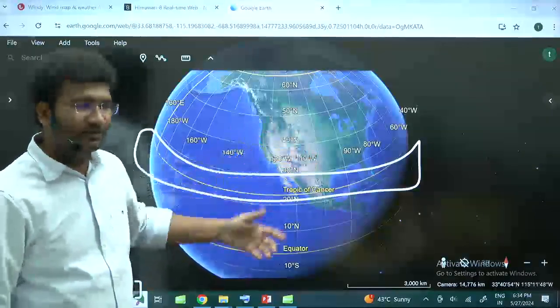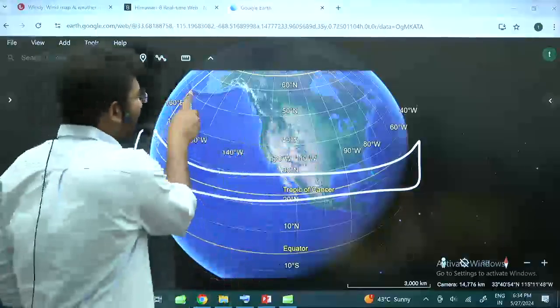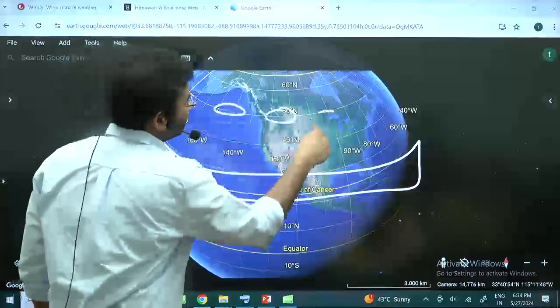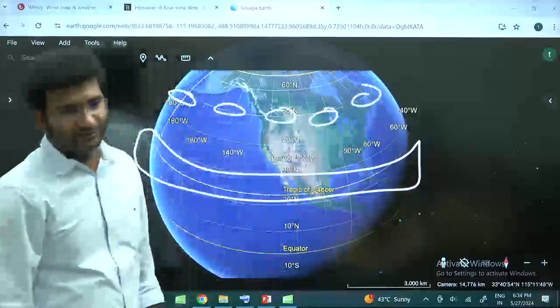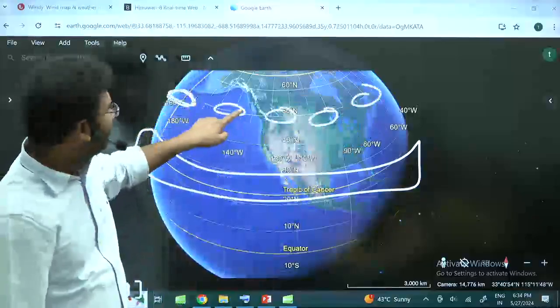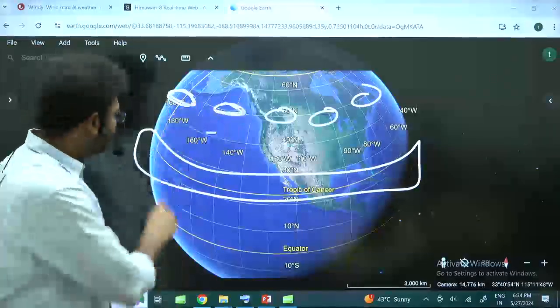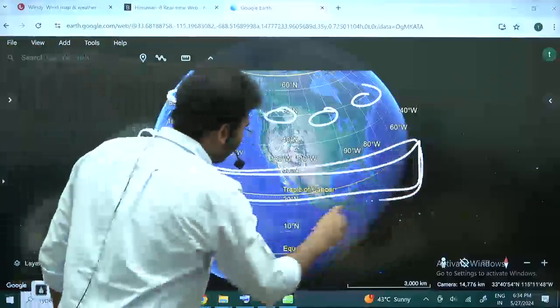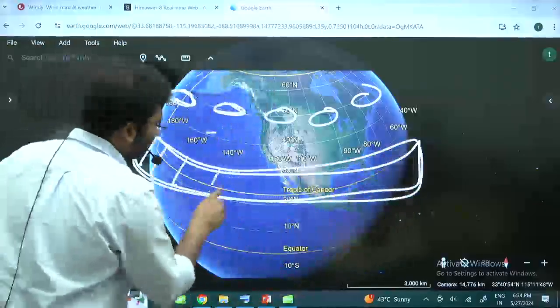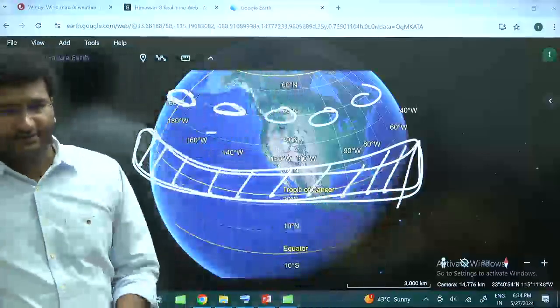Sometimes belt matlab literally earth will have a belt. Sometimes there can be pockets of pressure on the same latitude. That means this area will have uniform pressure, this area will have uniform pressure, or sometimes this entire earth region can have uniform pressure.